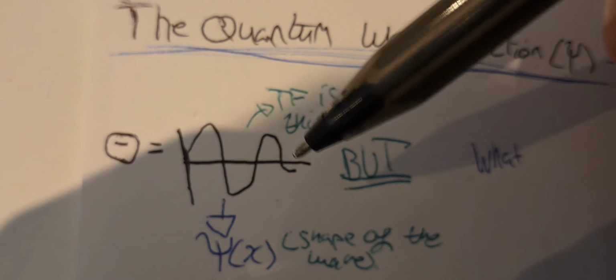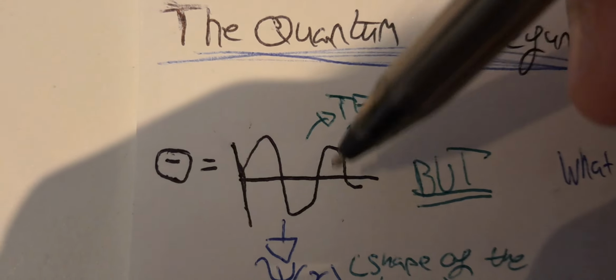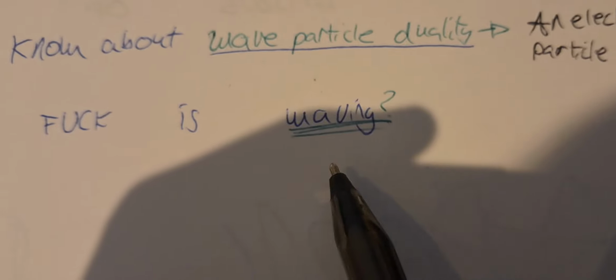And now the shape of the wave mathematically is represented by the function phi of x, a function of x. For any input of x, it gives you an output according to this graph, right? But the question, what is waving, arises.